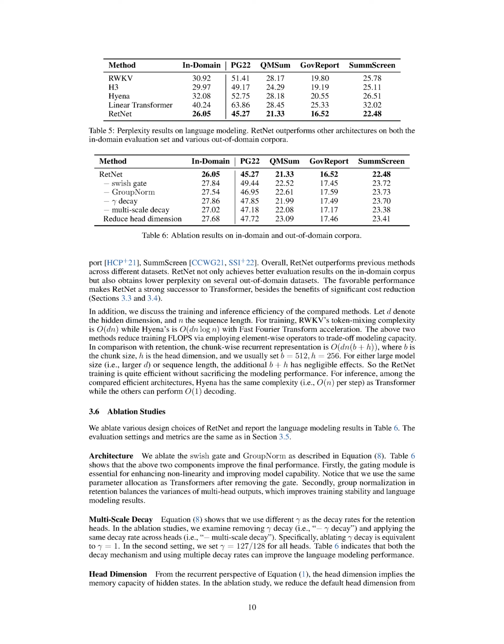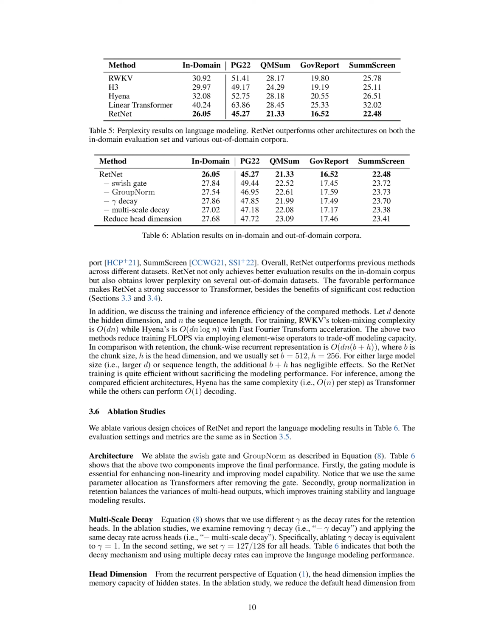Lastly, we'll discuss the training and inference efficiency of the compared methods. Let's denote the hidden dimension as D and the sequence length as N. For training, RWKV's token mixing complexity is proportional to the product of D and N, while Hyena's is proportional to D times N times the logarithm of N with fast Fourier transform acceleration. These two methods reduce training flops by using element-wise operators to trade off modeling capacity.